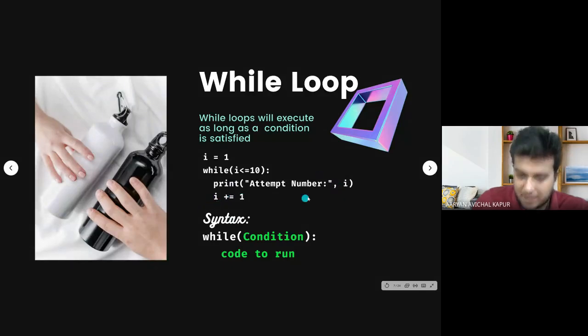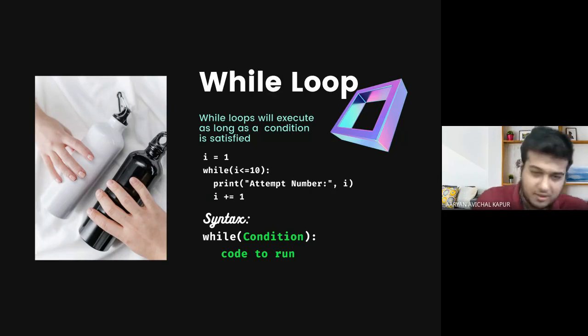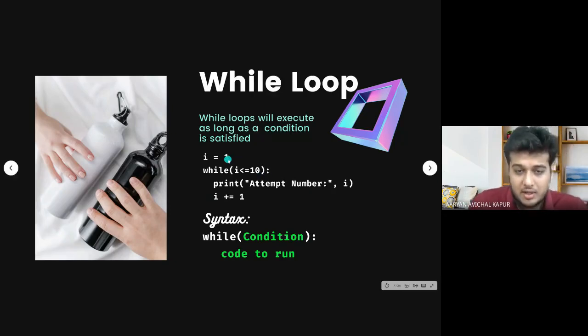Now this might be confusing, but if you were with us for the last lectures, you would have a very clear idea of what this is. Very clearly, we will see attempt number 1 all the way till attempt number 10, where I is equal to 11, which does not satisfy this condition. That is why it will stop. Now this is the syntax. We simply write while in small letters. In the bracket we put the condition that we're using to run the code, and inside it we write the code that we want to run.